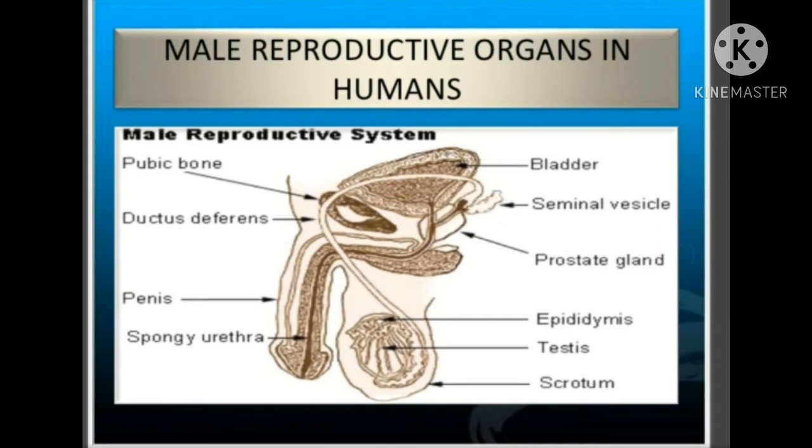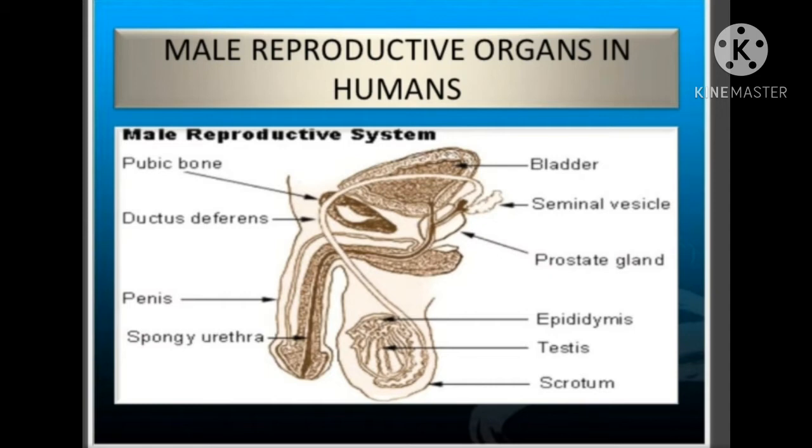Children, you are seeing the male reproductive system diagram. This diagram shows testes. These are 2 in number and somewhat oval in shape. These lie within the scrotum, meaning outside the abdominal cavity. The testes function is to produce sperm, that is the male gamete, as well as to produce hormone testosterone.